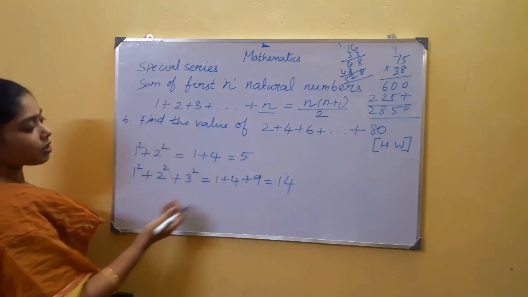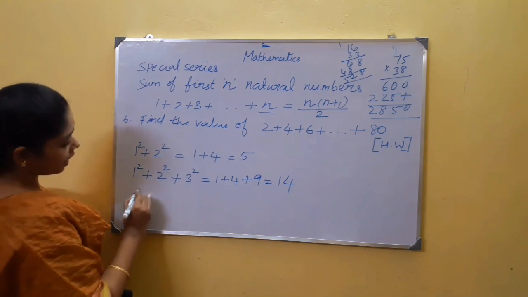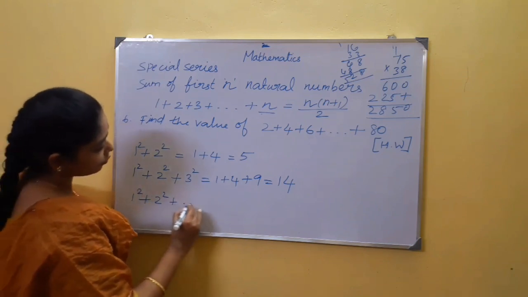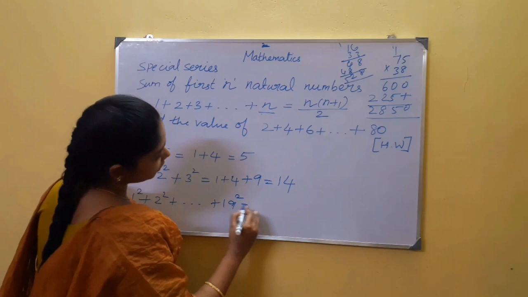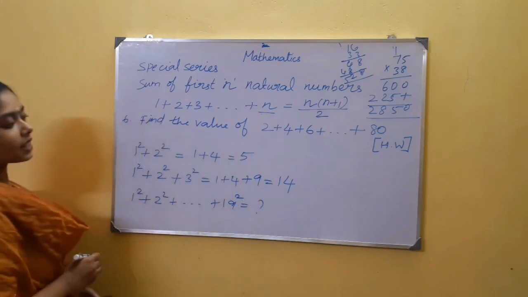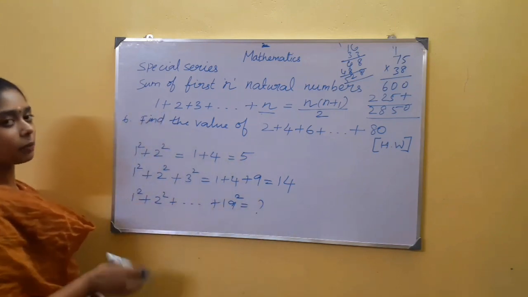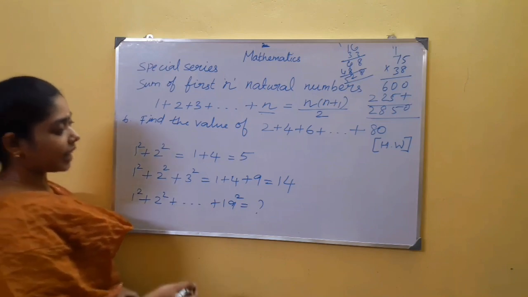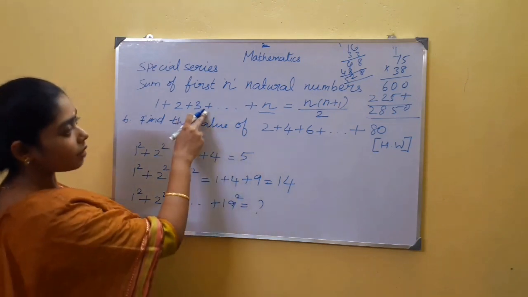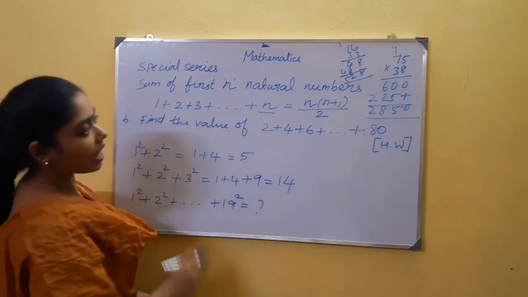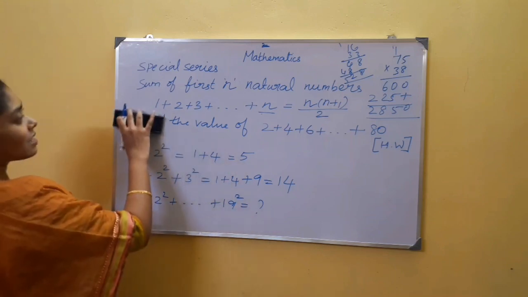This is easy for us to calculate. If I ask you to find the sum of squares of the first 19 natural numbers, you may find it difficult to tell the answer. It takes time to calculate, though it is possible. So, we are going to study some new formulas which give us the answer in less time.